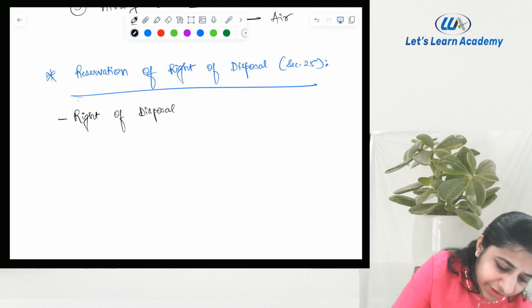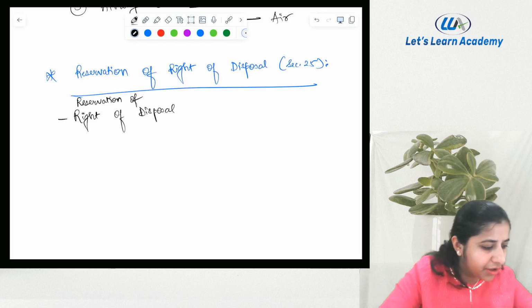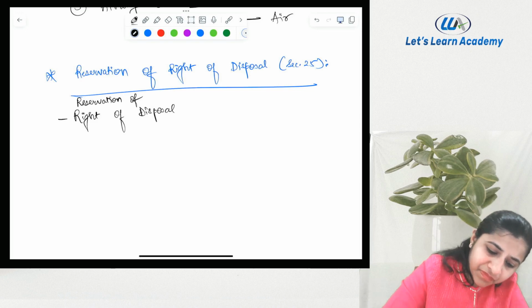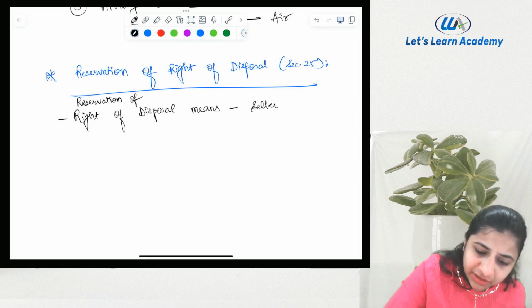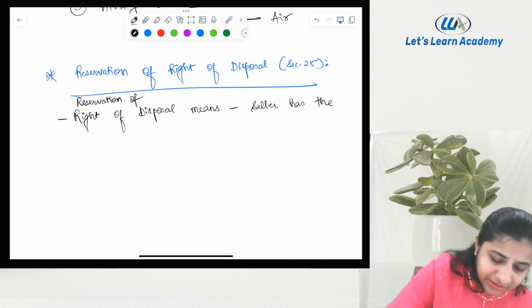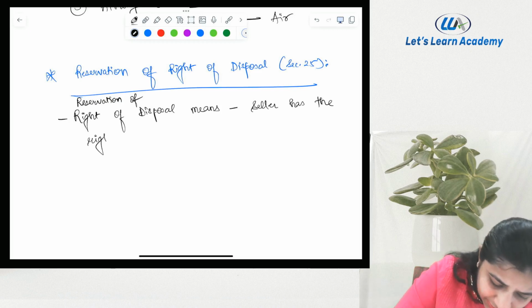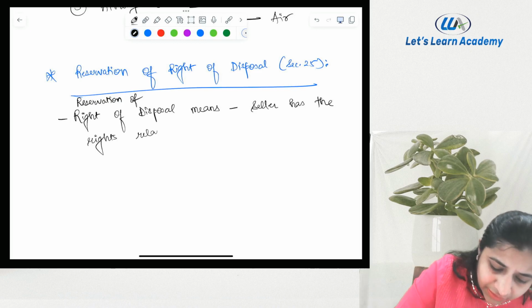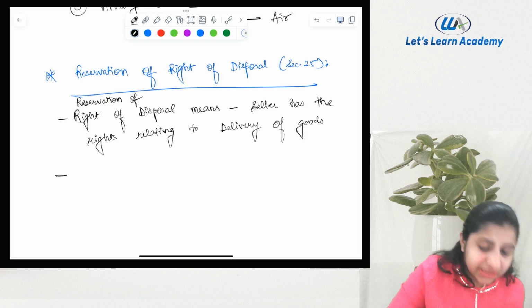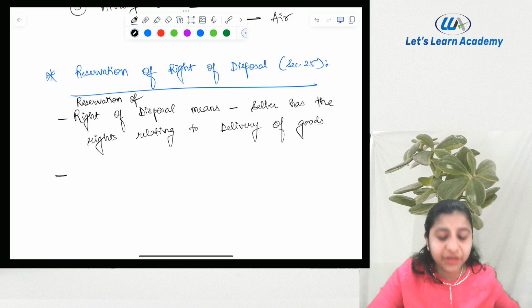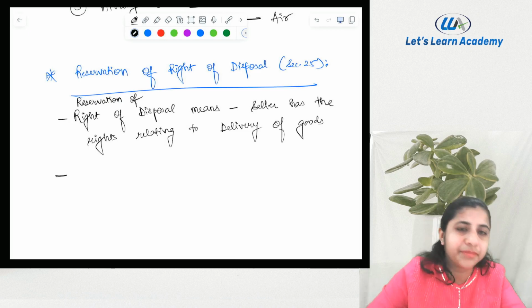Write down reservation of right of disposal means seller has the rights relating to delivery of goods. Means seller has the rights relating to delivery of the goods.